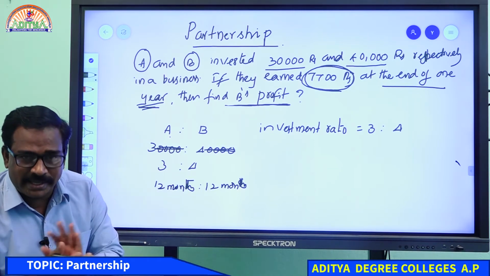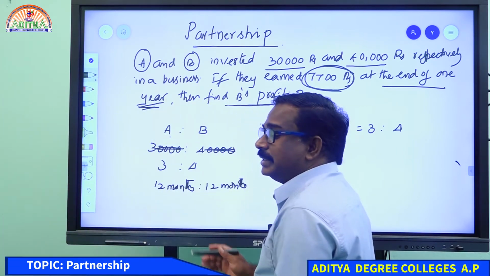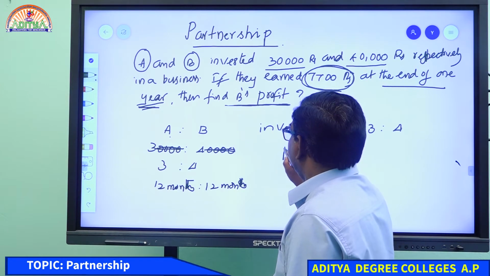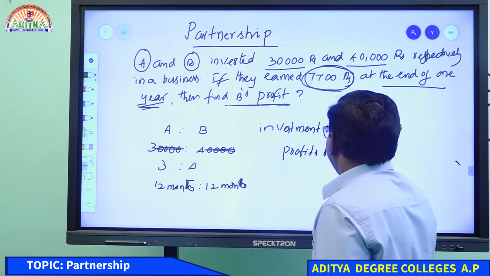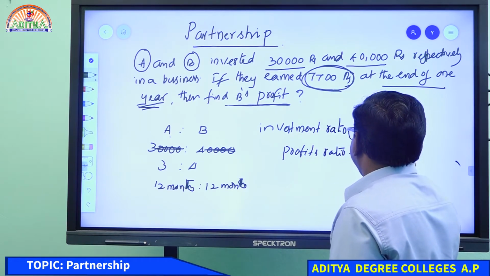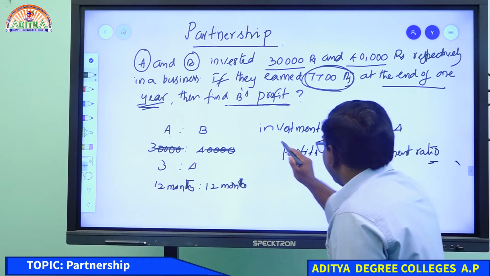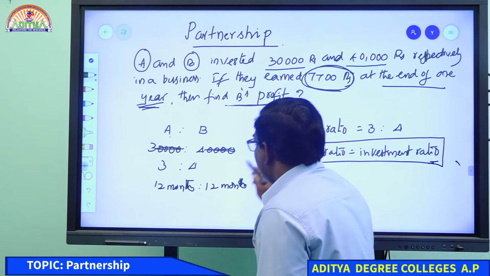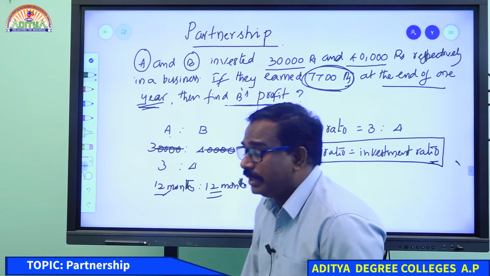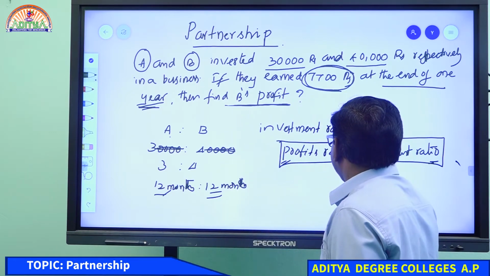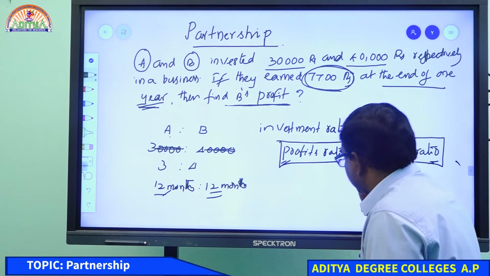When the time period is the same, we can take the investment ratio as the profits ratio. Profits ratio equal to investment ratio only. If the time period is equal, we can take this. So what is the investment ratio? 3:4. The same will become the profits ratio.